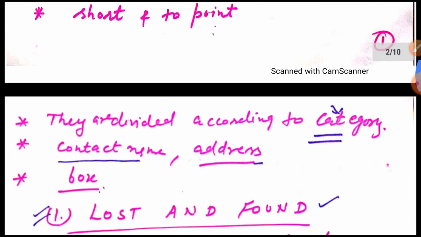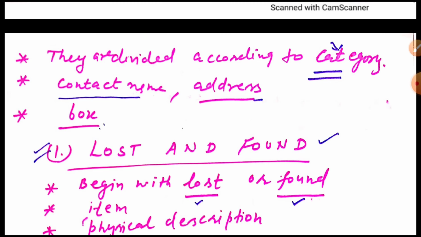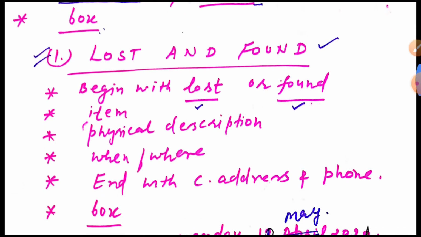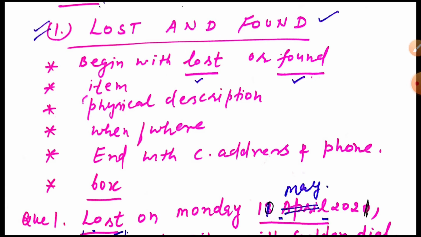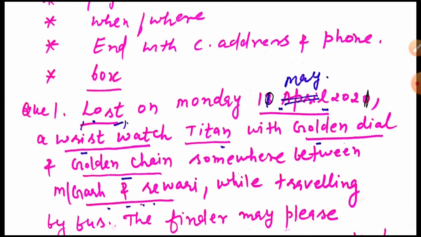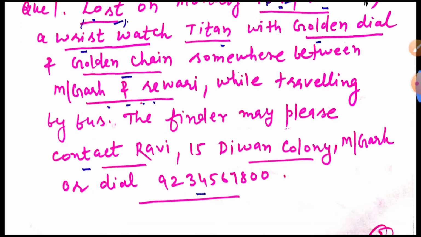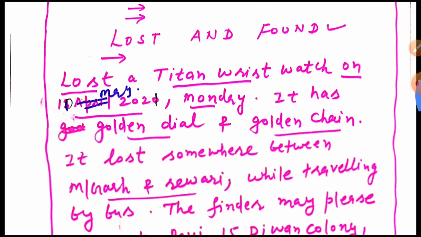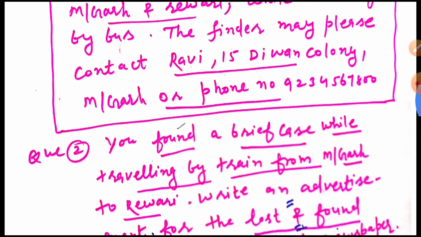And these are some relevant features of advertisement writing. This is the first category, lost and found category. If you lost anything, you should start your content with lost. If you found anything, you should start your content with the word found, and after that these are relevant information. These are relevant characteristics about the lost and found category. This was the first example which I told you in my last video. Okay, this is the answer of that question.